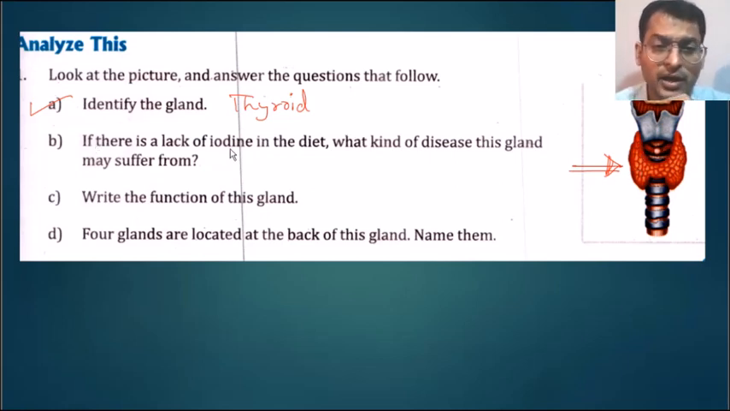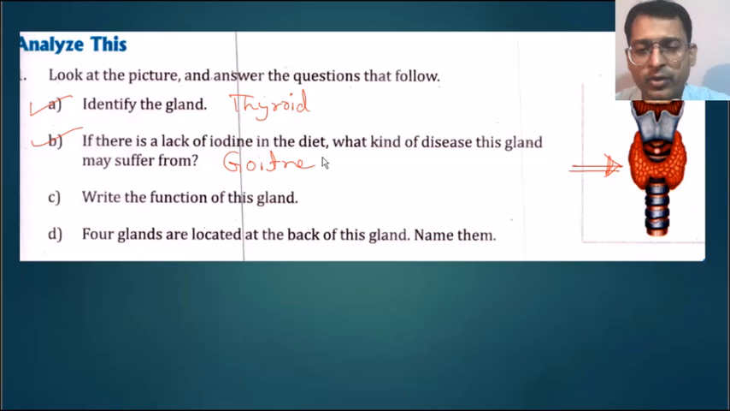If there is a lack of iodine in the diet, what kind of disease may this gland suffer from? Goiter. Okay, goiter is when there is a lack of iodine, then there is a bulging of this gland. There is an overgrowth of this gland that leads to what we say goiter. So in this one there is a low secretion of the thyroid hormone thyroxine.